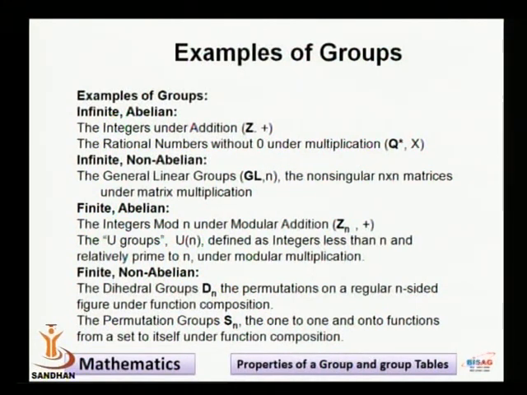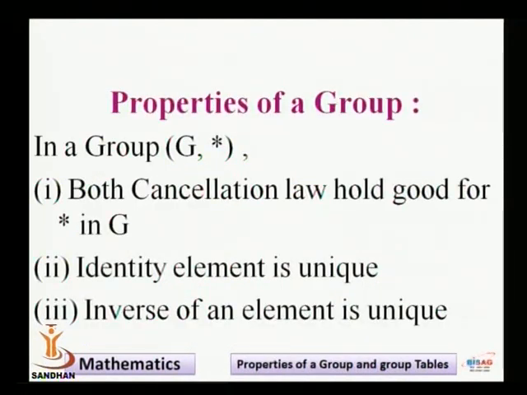Again, finite and abelian. The integers modulo n under modular addition, Zn plus, is a finite group, which is again an abelian group, and a finite and non-abelian group is the permutation group Sn, the one-to-one and onto functions from a set under the composition of mappings. So these four are examples of groups which are finite abelian, finite non-abelian, and infinite abelian and non-abelian.